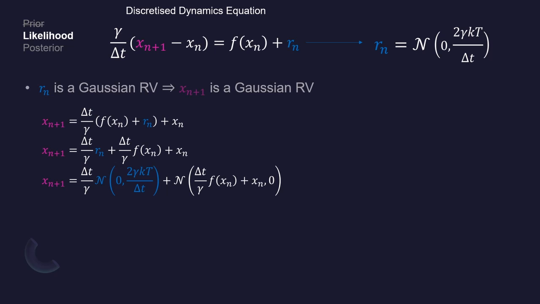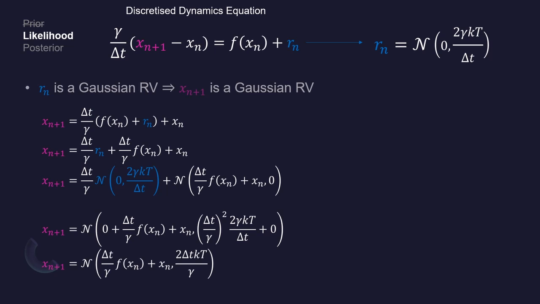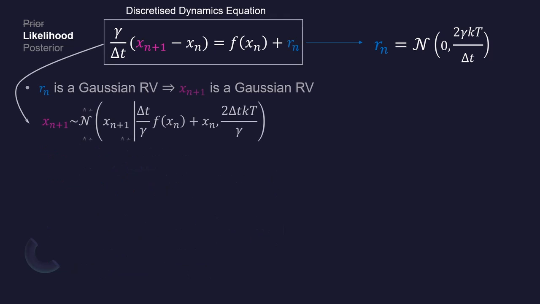We can then substitute our distribution for R_n, that is that Gaussian white noise distribution, and also introduce a delta spike, i.e. a distribution with zero variance, on our constants for completion. Since this thermal noise doesn't depend on our position, these two are therefore independent random variables. Thus, using the usual rules for linear combinations of independent random variables, we can add the two, which gives us this expression for x_{n+1}. Rewriting nicely, we get this equation.